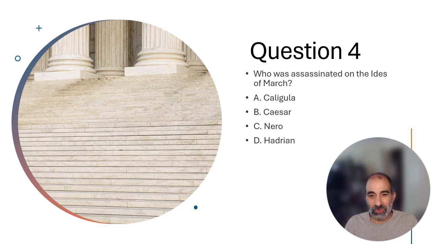All right, hopefully this is one you all know. Who was assassinated on the Ides of March? Beware the Ides of March, from the Shakespeare play, and probably most of you know if you look at the choices here: A. Caligula, B. Caesar, C. Nero, or D. Hadrian. The answer is B. Caesar, of course. Beware the Ides of March, right?